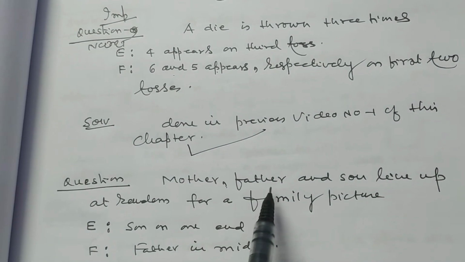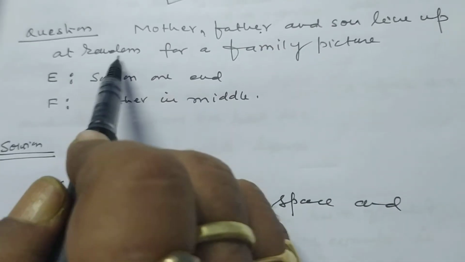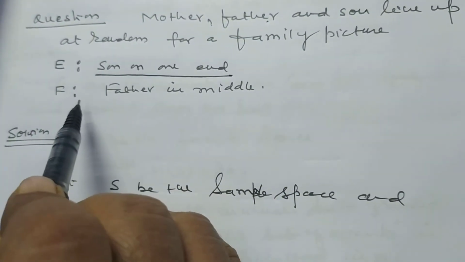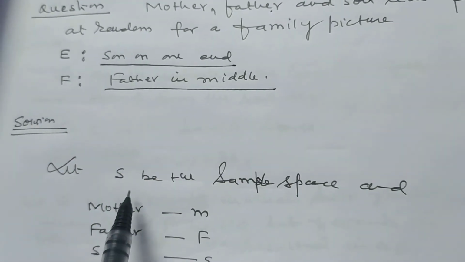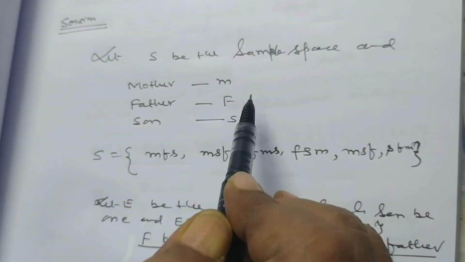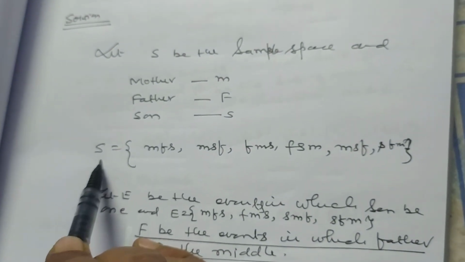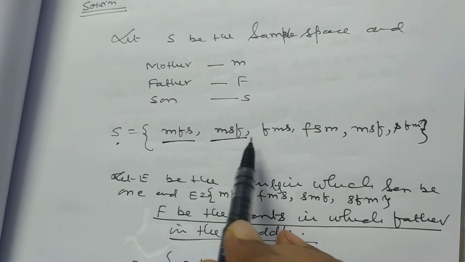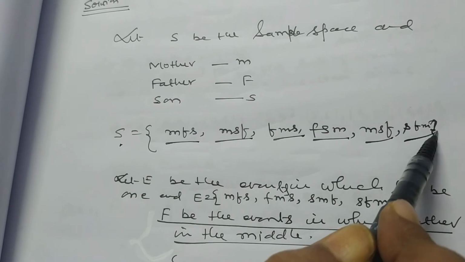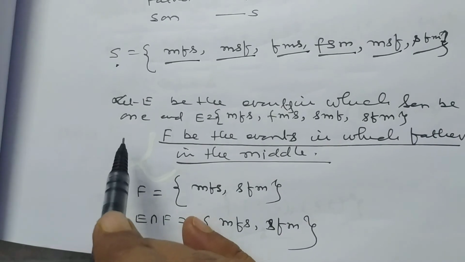Question: Mother, father and son line up at random for a family picture. E: son on one end. F: father in the middle. Let S be the sample space, and mother represents M, father F and son S. So, the collection of elements of sample space S is MFS, MSF, FMS, FSM, SMF or SFM. So, in this way we can write the elements of the sample space.